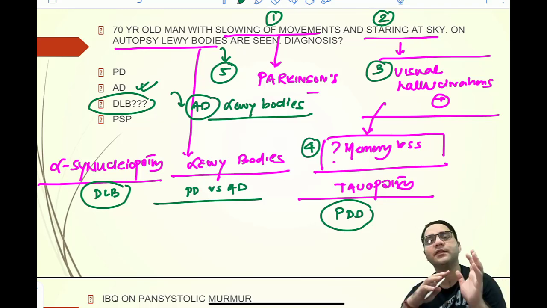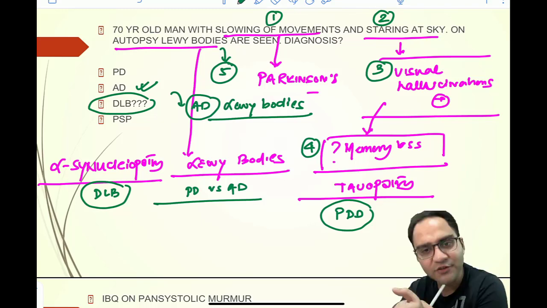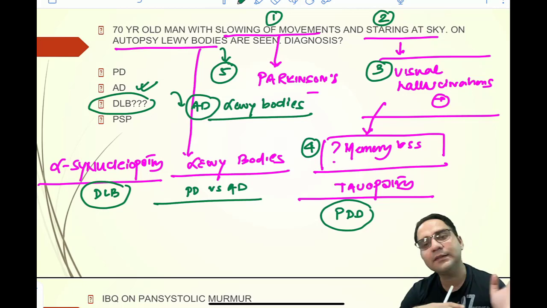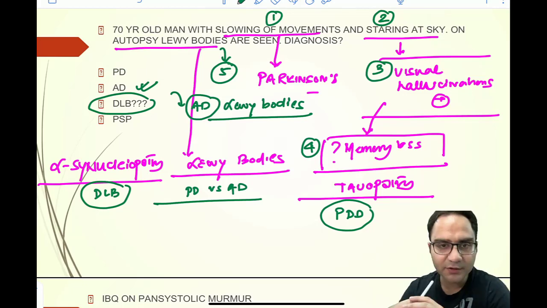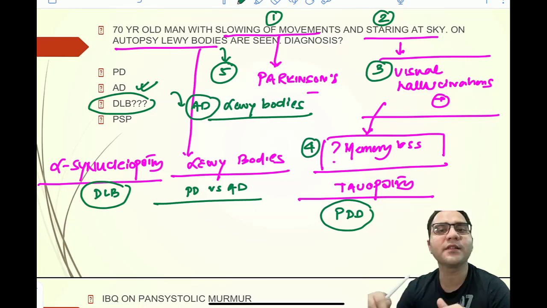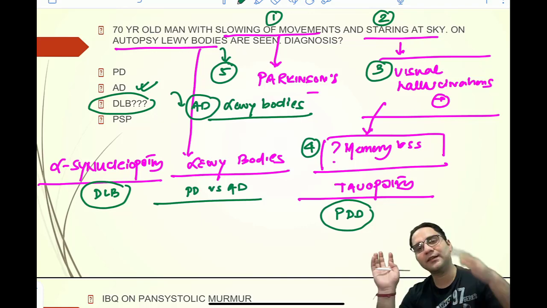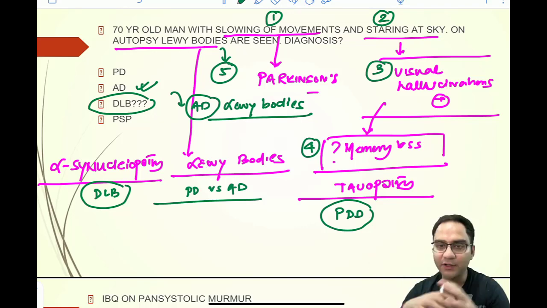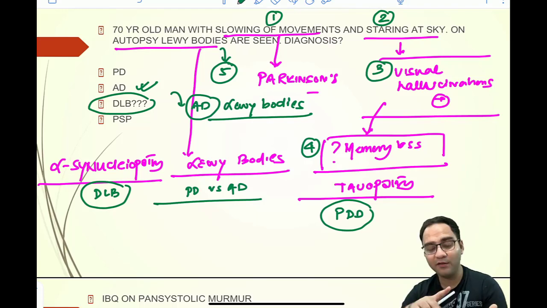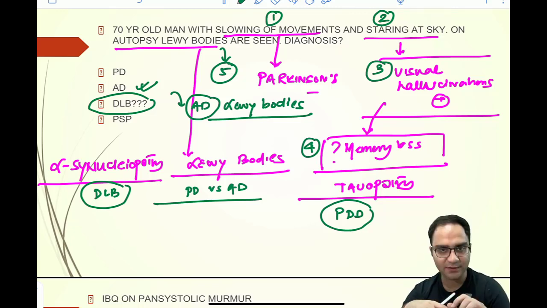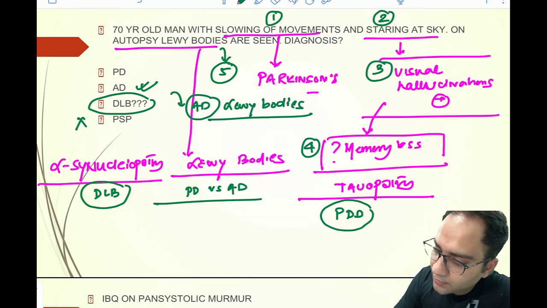If it is not mentioned, then your best answer would be Alzheimer's disease, because they have not mentioned the term Parkinson's disease dementia, and Parkinson's disease takes a lot of time to develop dementia. That is a very rare situation, because Parkinson's disease landing up into dementia would take somewhere close to 10-15 years. But if you have a presence of Parkinson's and dementia and visual hallucinations that develop within a span of 1 to 2 years of the diagnosis of Parkinson's disease, then that's a red flag sign and it is seen in DLB. And PSP would not be the answer because it is a tauopathy.